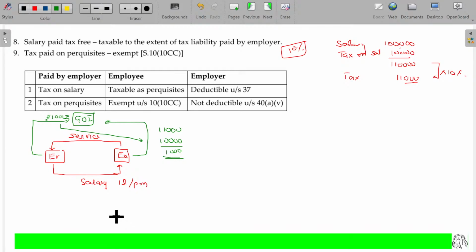So from this it is very clear we cannot offer tax-free salary. If I say any tax-free salary, that extent of tax paid by the employer for the employee's income will also be added to your income, and together you have to pay the tax. On the tax, the existing tax paid by the employer can be subtracted. Balance is payable. Only this 1,000 you have to pay. Is that clear?